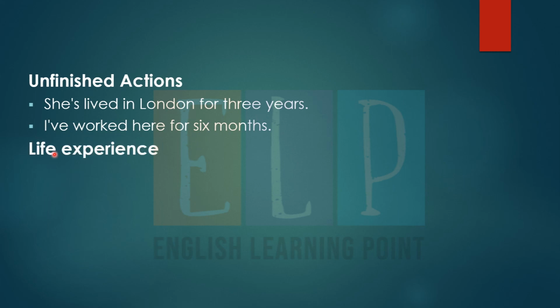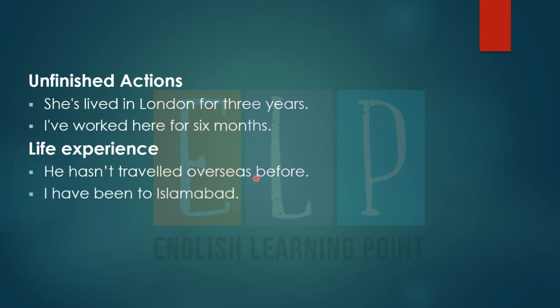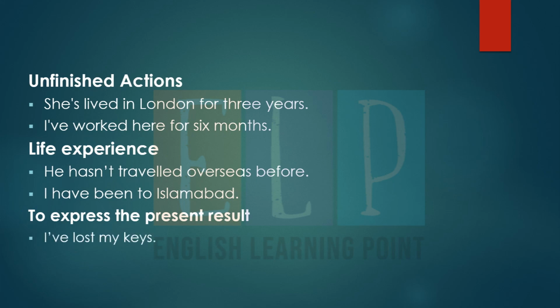We use the present perfect tense for life experiences. He hasn't traveled overseas before. I've been to Islamabad. We use the present perfect tense to express the present result. I've lost my keys. John has missed the bus, so he'll be late.